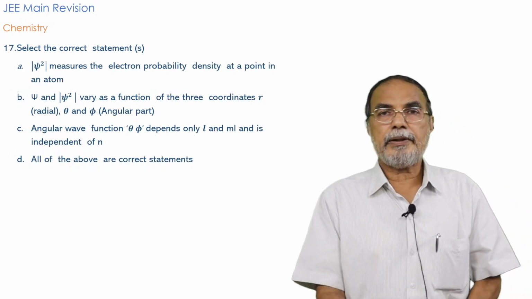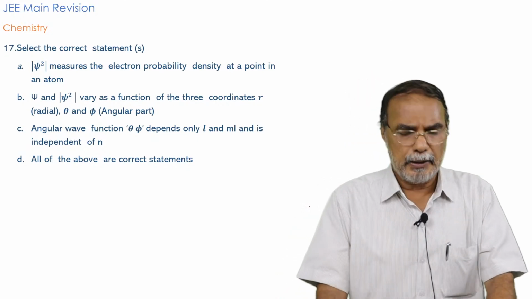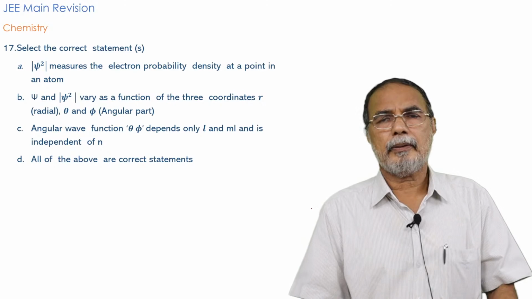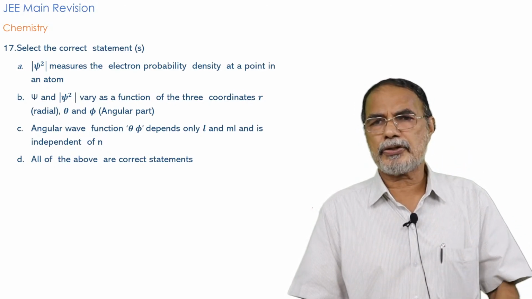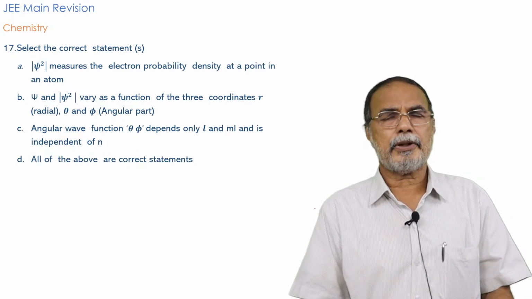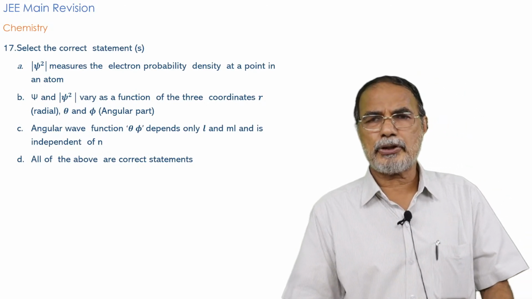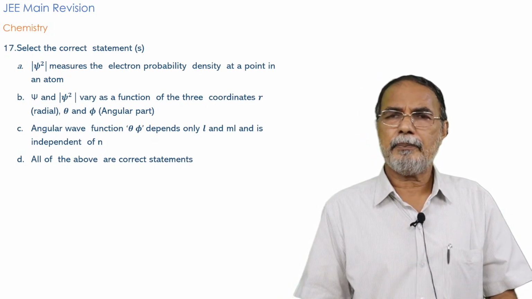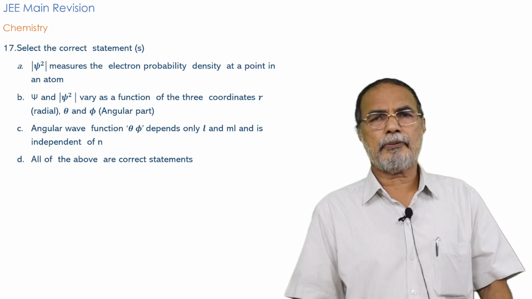Now question 17 is again a pretty simple question, based on the psi function, the things that you study towards the end of the chapter on atomic structure. You study a little bit of quantum mechanics there, the Schrodinger equation, and the acceptable solutions give knowledge about the orbitals of the electron in that atom, represented in terms of psi.